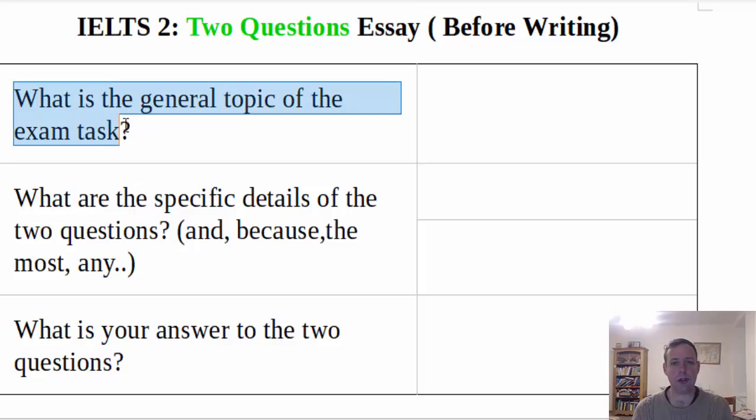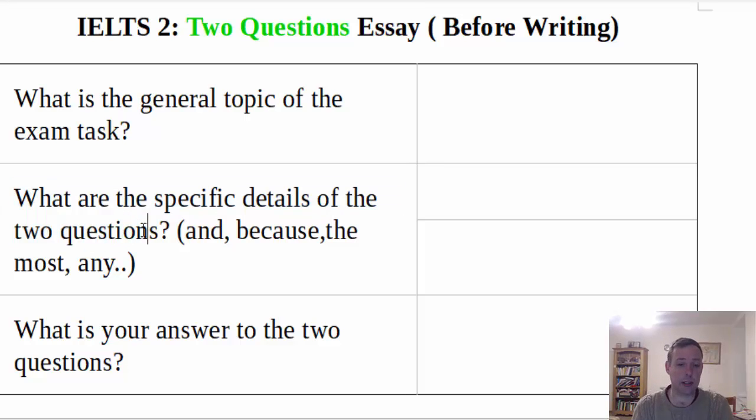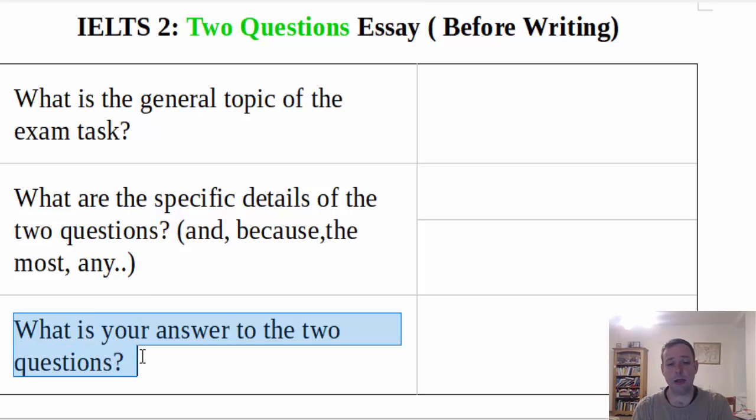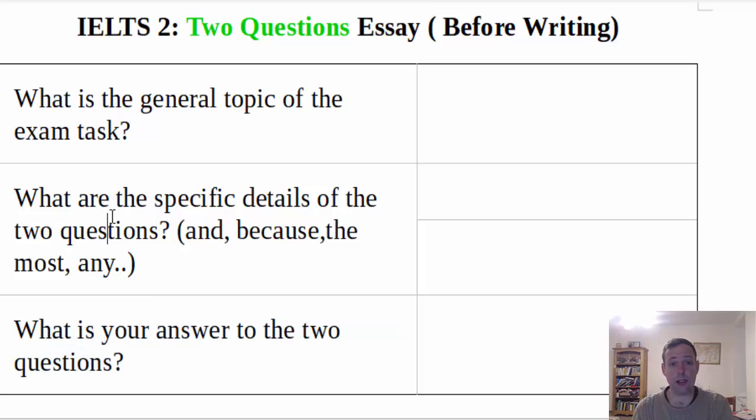The first one: what is the general topic of the exam task, like always. The second one: what are the specific details of the two questions? So there'll be two questions, what are the details in each one? And the last thing to think about is what is your answer to the two questions. In this video we're going to have a look at these first two points.